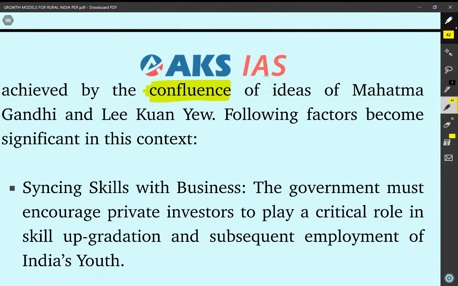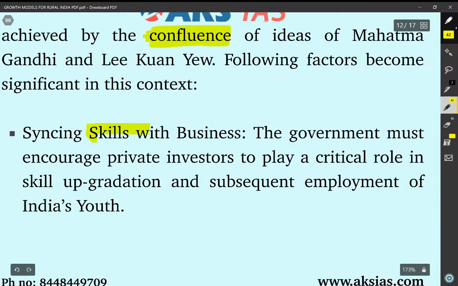So, the author states that there should be a blend of Mahatma Gandhi's principles as well as the successful model of Singapore emanated by Lee Kuan Yew. Number one, syncing skills with business. The government must encourage private investors to play a critical role in skill upgradation and subsequent employment of India's youth.